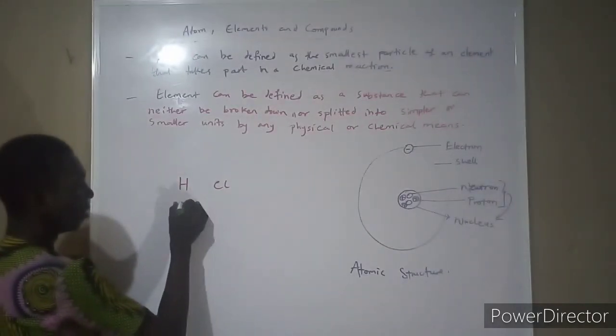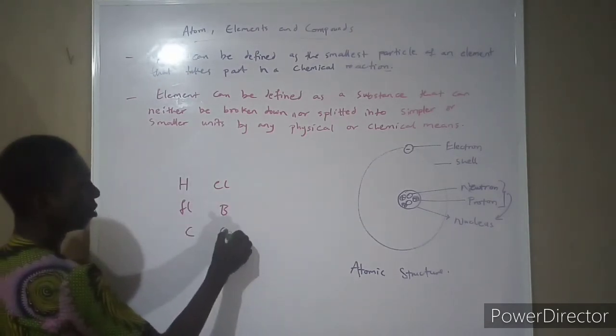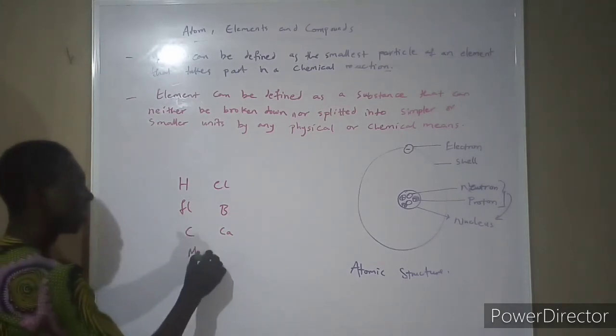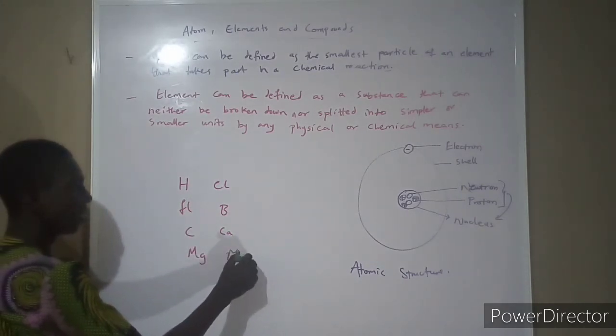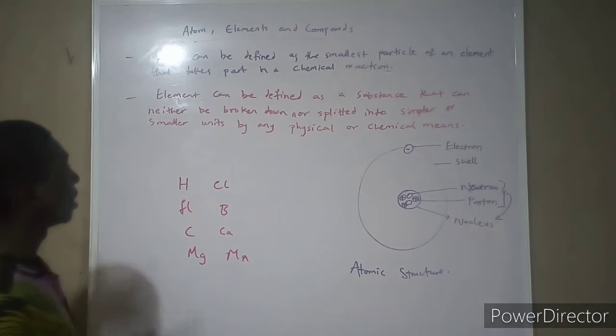That is, an element is just the way they are. They cannot be broken down into smaller pieces. No. The worst thing you can do to an element is bombard it with another element. But breaking it down, that's impossible. So none of these means can break it down, be it physical, be it chemical means. None of them can break it down into any simpler units. So examples of elements are hydrogen, for instance, chlorine, for instance, we have fluorine, for instance. All these are elements: boron, carbon, calcium, magnesium, manganese, like that. They are what? They are elements, examples of elements. So that's that about elements.